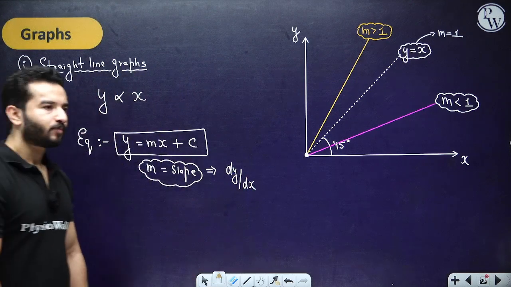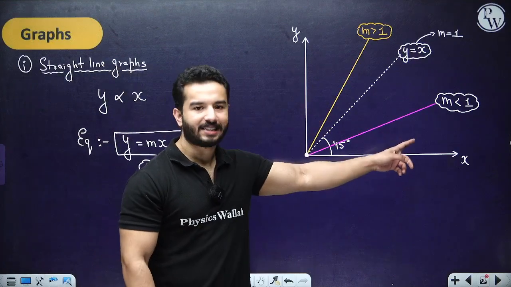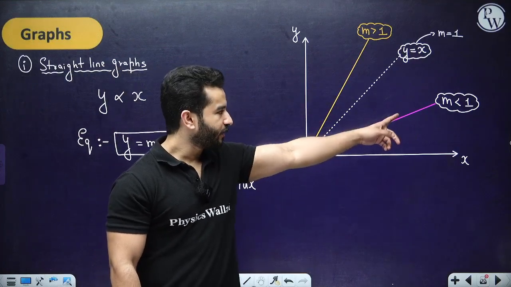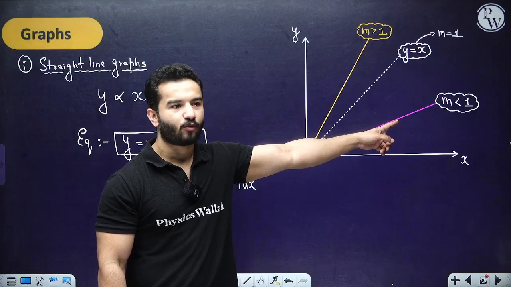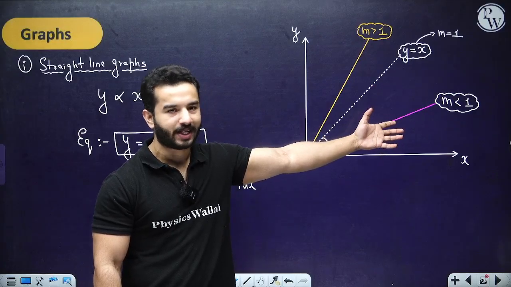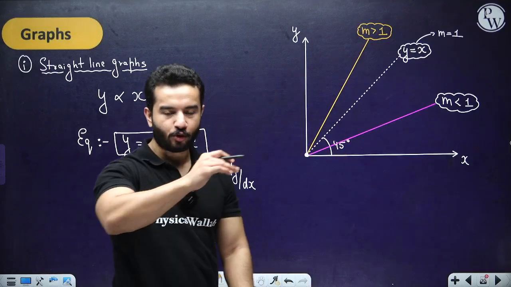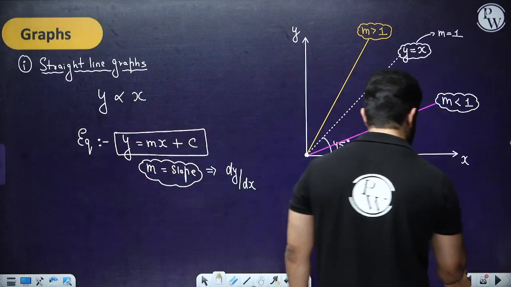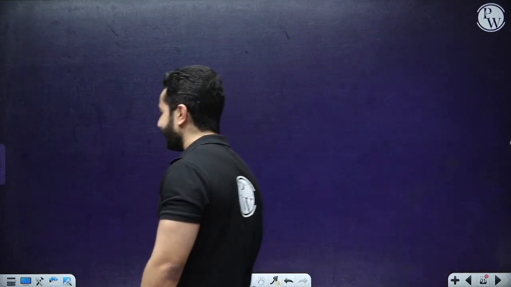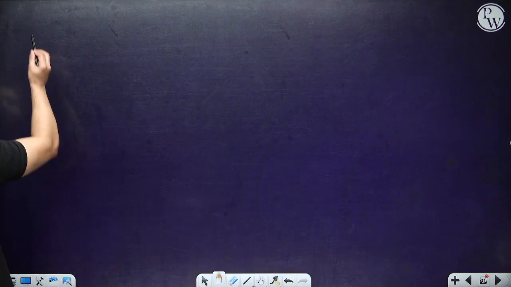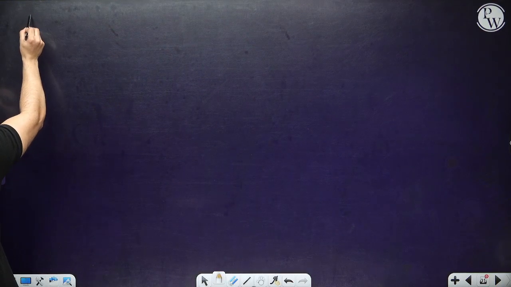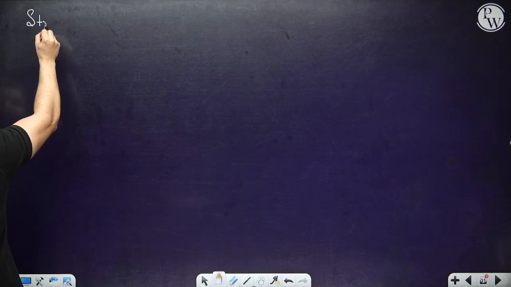All right. So all of these three lines have positive slope. The only difference is this one has slope less than 1, and the others greater than 1, right? If you have a line something like this, obviously you know what negative slope means. We are going to come across that as well. Next, let's take an example of a straight line graph with negative slope.